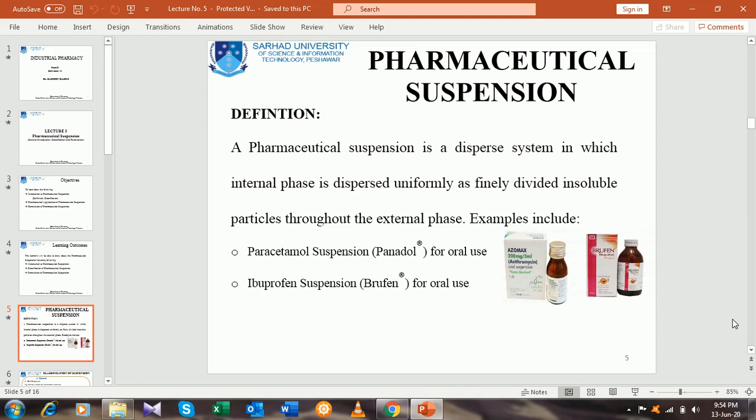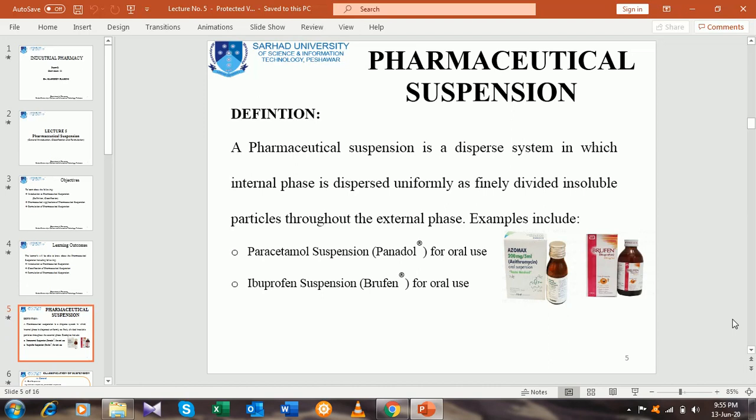Some examples of the pharmaceutical suspension include a wide variety, but in routine life we can name paracetamol suspension, available in the market as Panadol for oral use, ibuprofen suspension, trade name Brufen for oral use, and Azomax, that is azithromycin, available as an oral suspension.